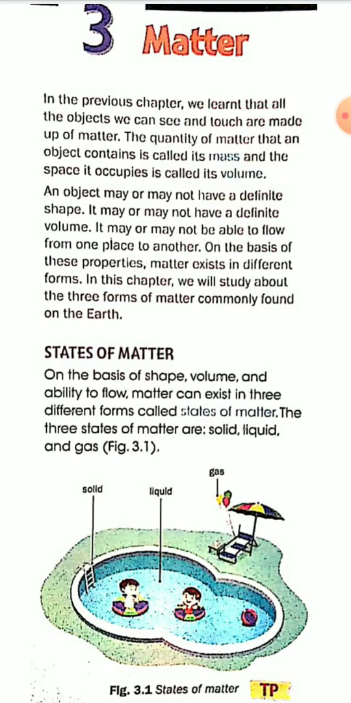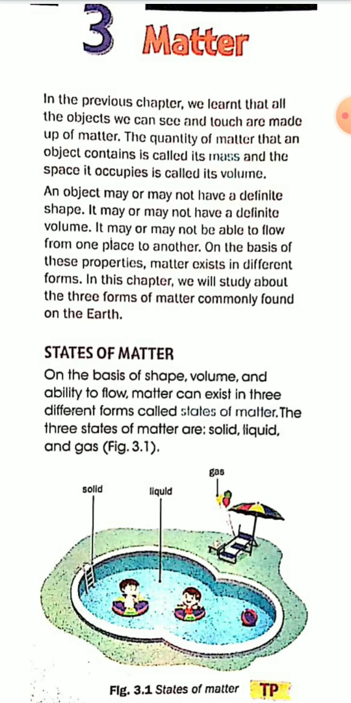Today I am going to start a new chapter, that is the third chapter of ICSE class 6 chemistry. The topic is matter. In the previous chapter we have already studied about matter. So what is matter? Matter is anything, any object that has definite mass and occupies a volume.